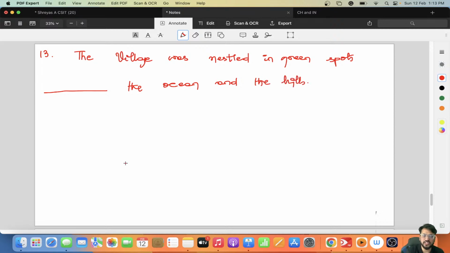Okay, yes. So it is just like an island, right? The village was nestled. Nestled means you are putting it as a nest, right?